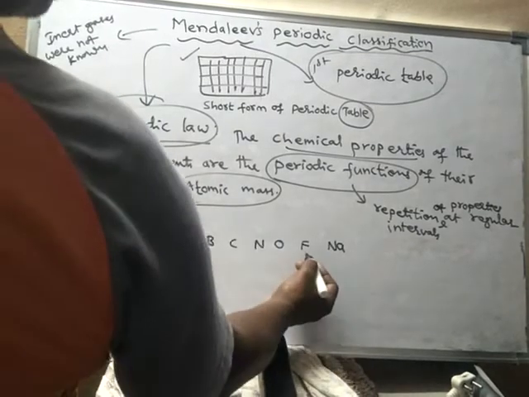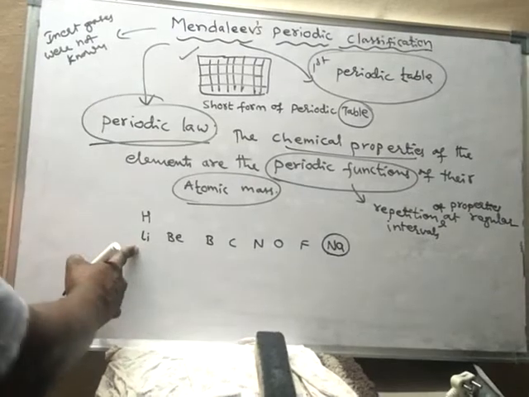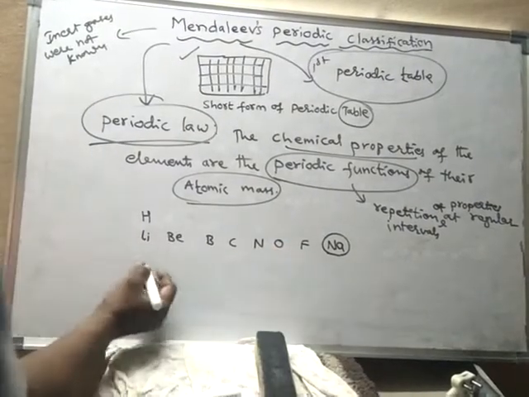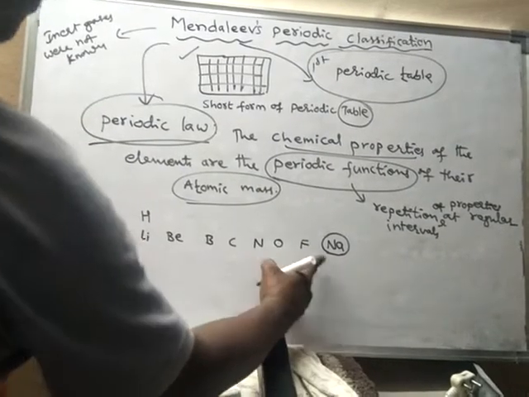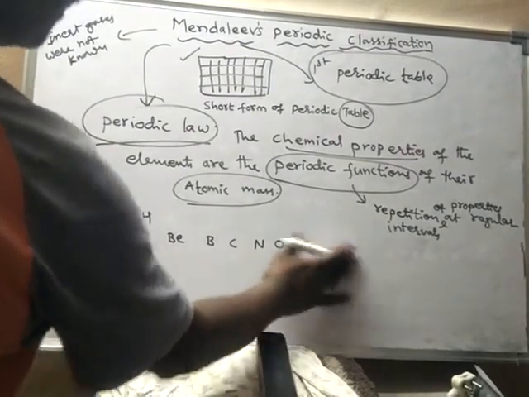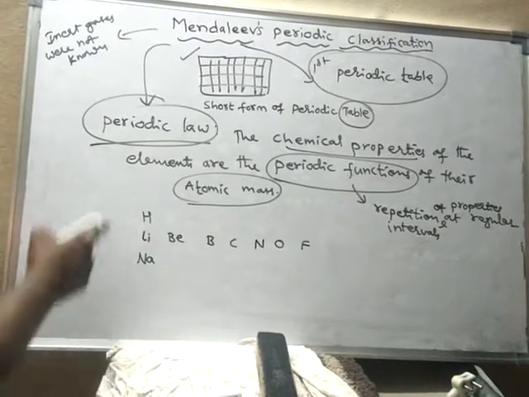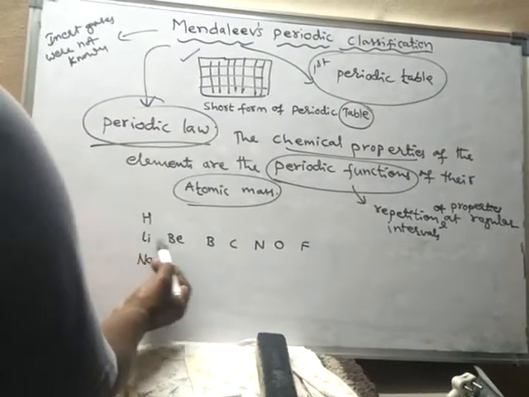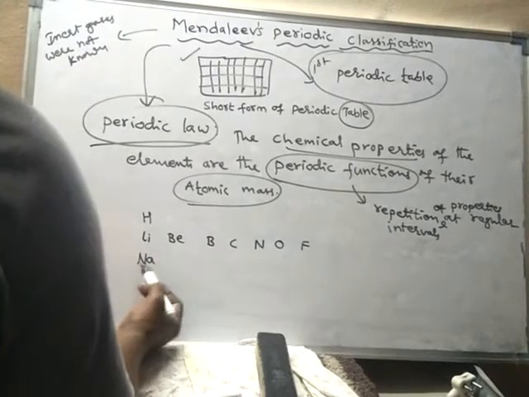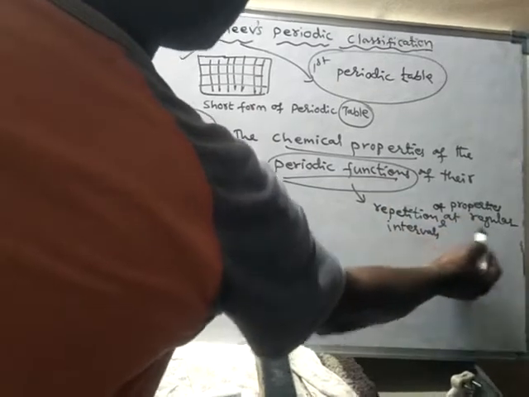Look here, the properties of sodium match the properties of lithium. Hence, since properties are repeated, he arranged the elements showing similar properties together as a group. When elements are arranged according to increasing order of atomic masses, you will find periodic function, that means repetition of properties at regular intervals.